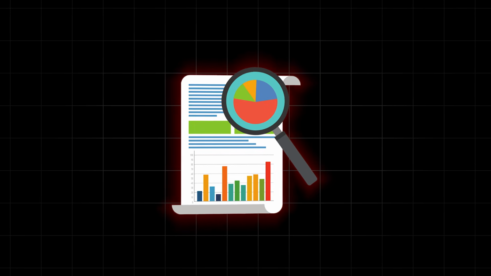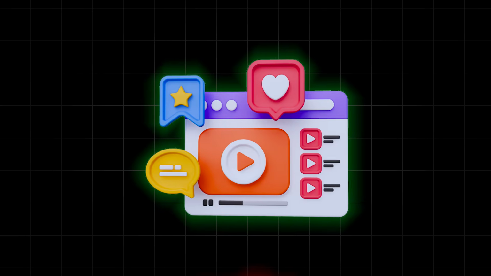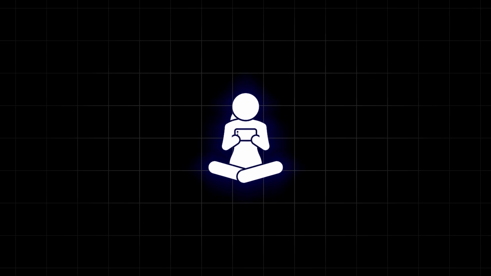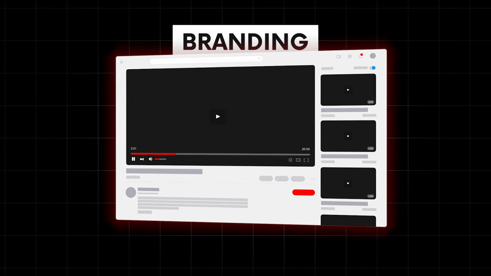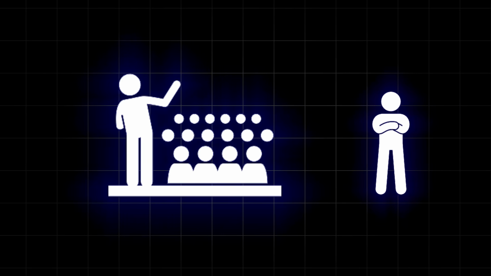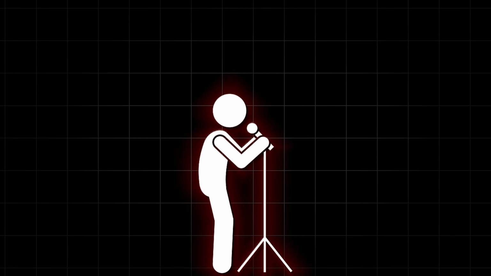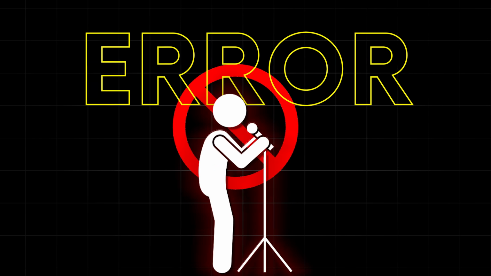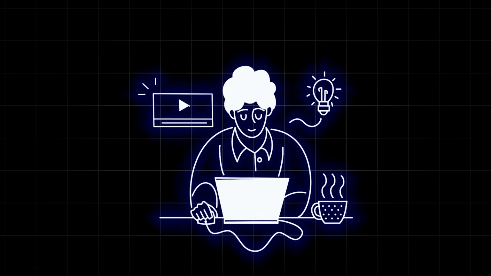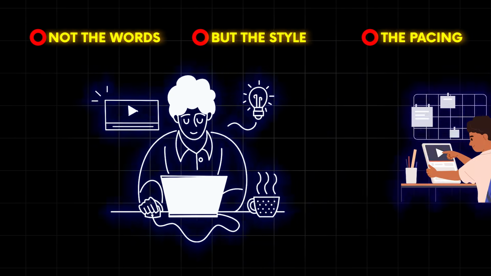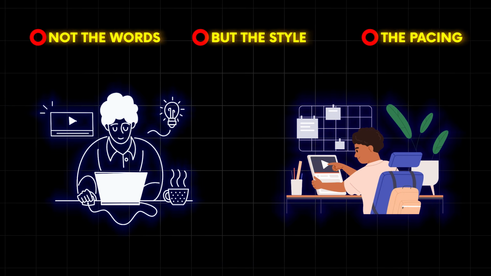But don't think data alone can save you. You need to understand the soul of successful content, the rhythm and tone that makes people click and stay. And that means going deeper than this. Every successful YouTube channel has a voice. It's called branding. Think of a channel like a person. It has its own personality and way of speaking that connects with the audience. Most creators try to guess what that voice should sound like, and they fail because they often get lost in trial and error. But smart creators don't guess. They steal. Not the words, but the style, the pacing, the emotional rhythm that makes viewers hooked to every sentence.